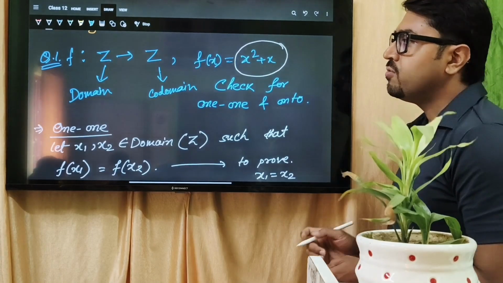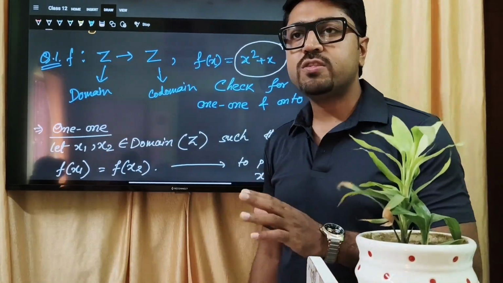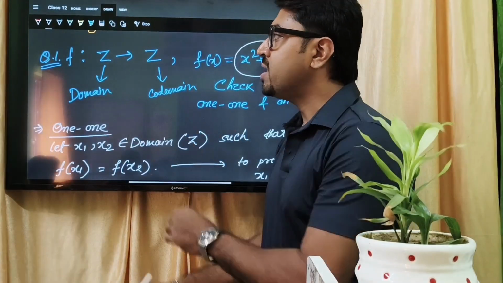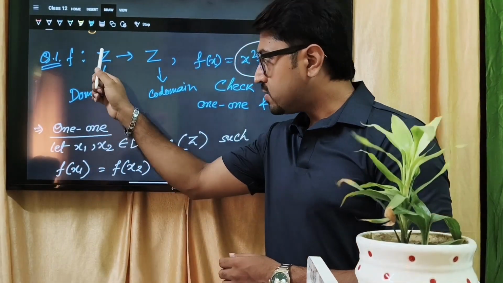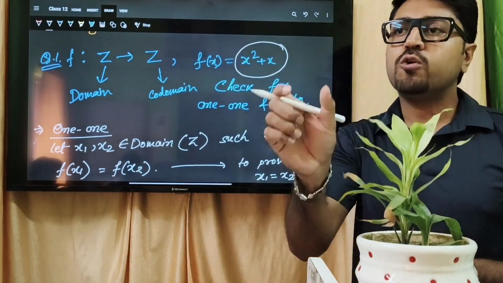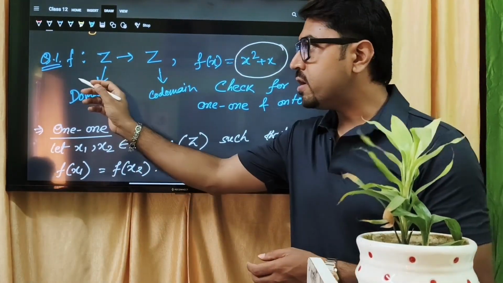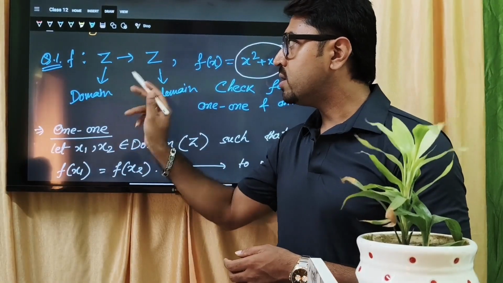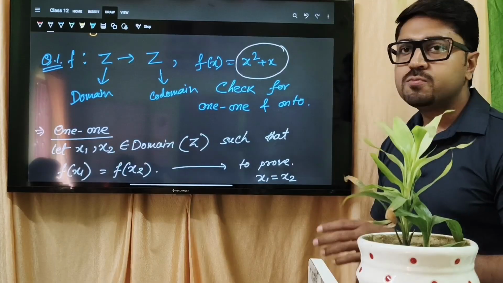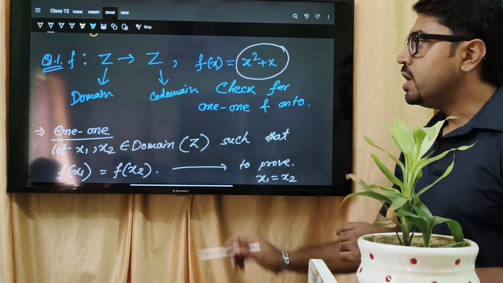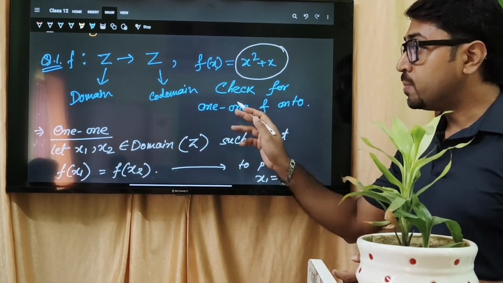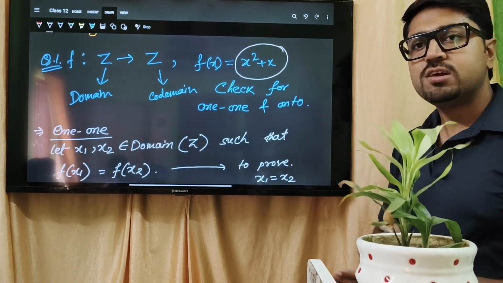Function f such that Z to Z. Always, the definition of a function or the pattern of the function in the question will be in that manner: f such that Z to Z, or something to something. The way of writing a function is always domain to codomain. So function f such that Z to Z, Z is the domain, Z is also the codomain. Z stands for integers, that is positive and negative including 0. f(x) equal to x square plus x. We have to show that it is one-one and onto. We have to check that. So checking one-one is the same rule.